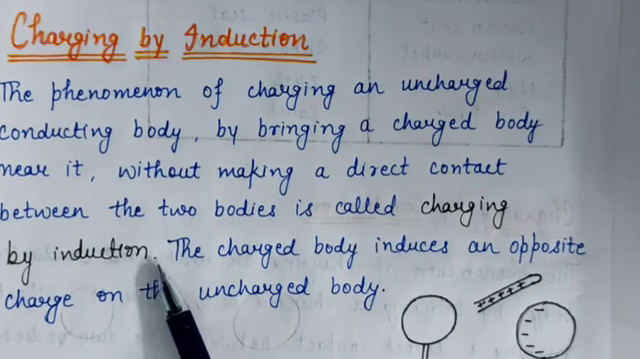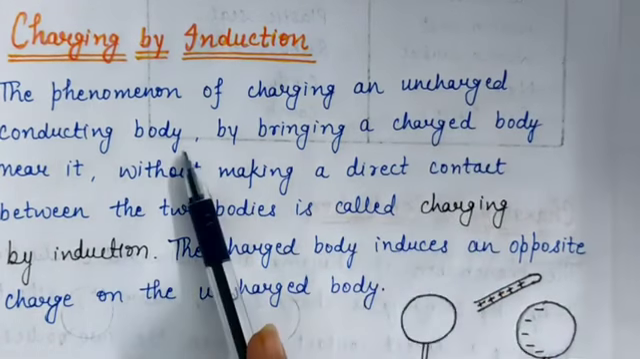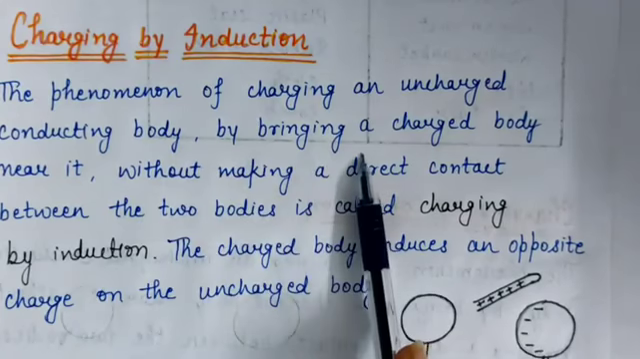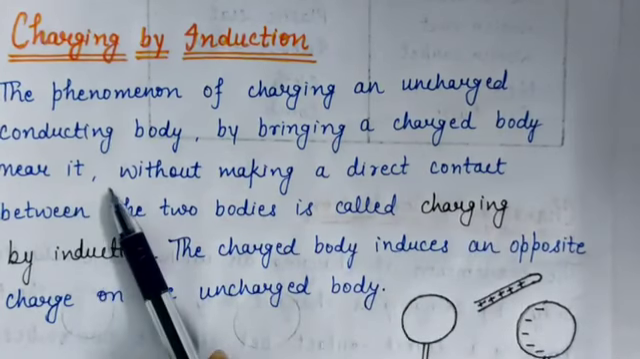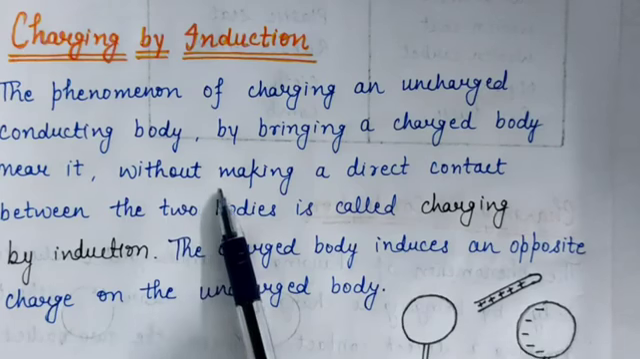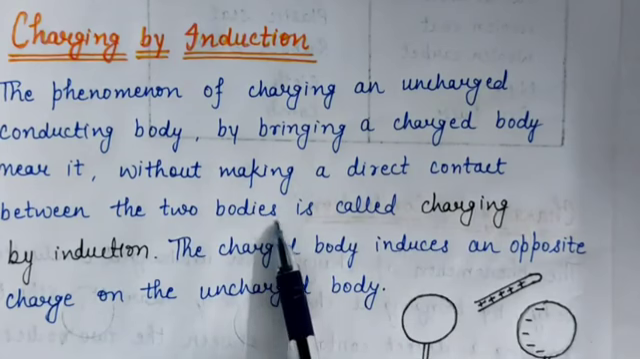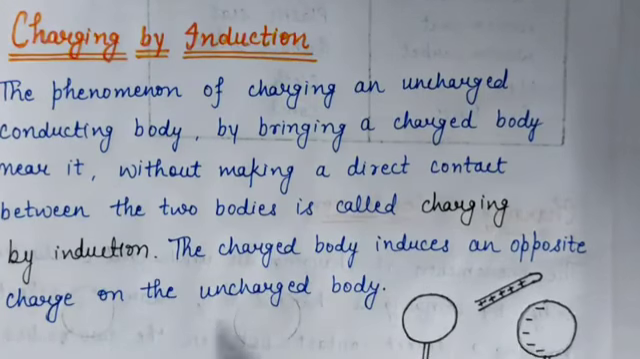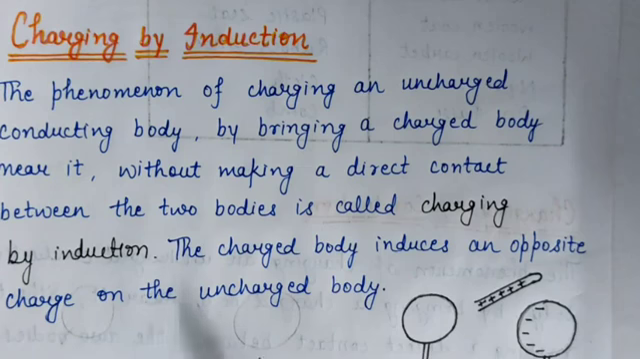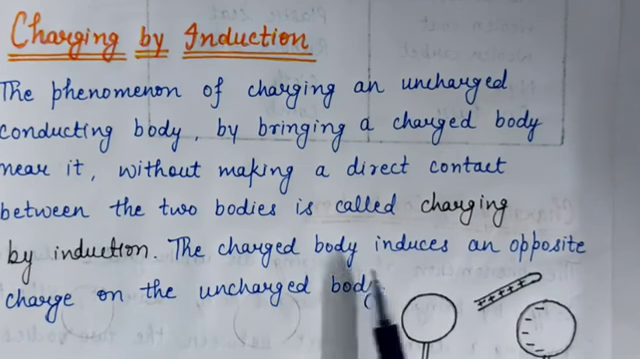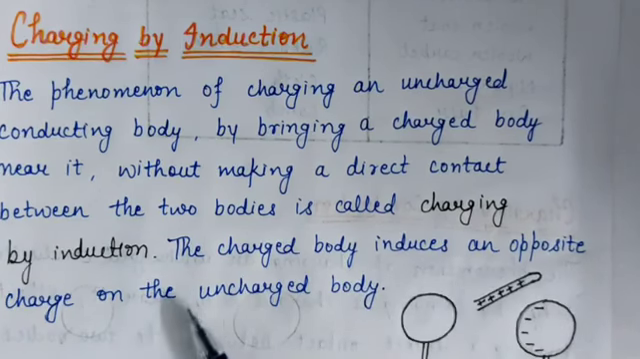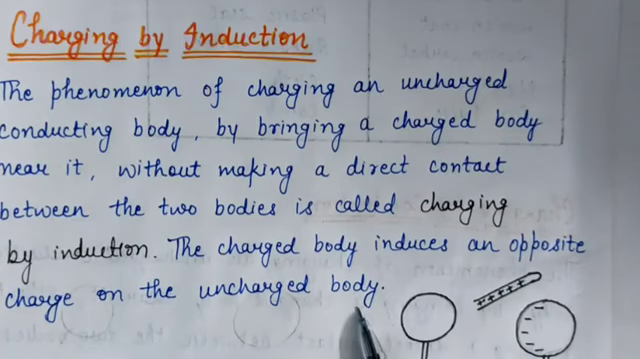We can also charge an uncharged body only by bringing a charged body near to it, even without any contact between the two bodies. Means, if we bring a charged object near the uncharged object, then the uncharged object also gets some charge. Okay, and the charged body induces an opposite charge on the uncharged body.